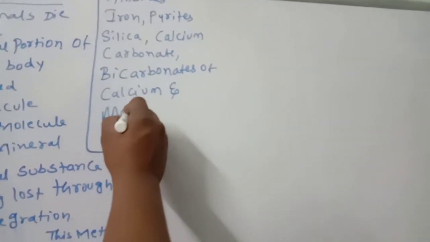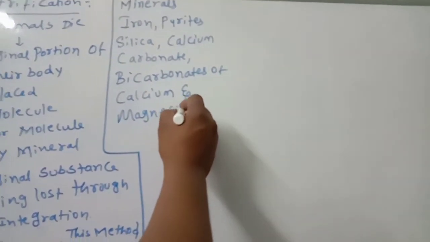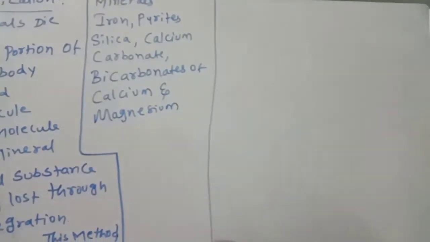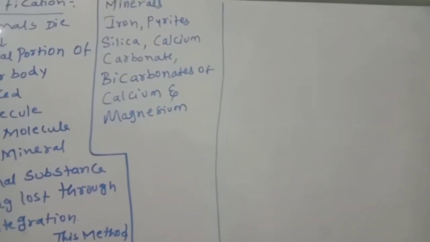These words you should remember. So that is related to petrification.